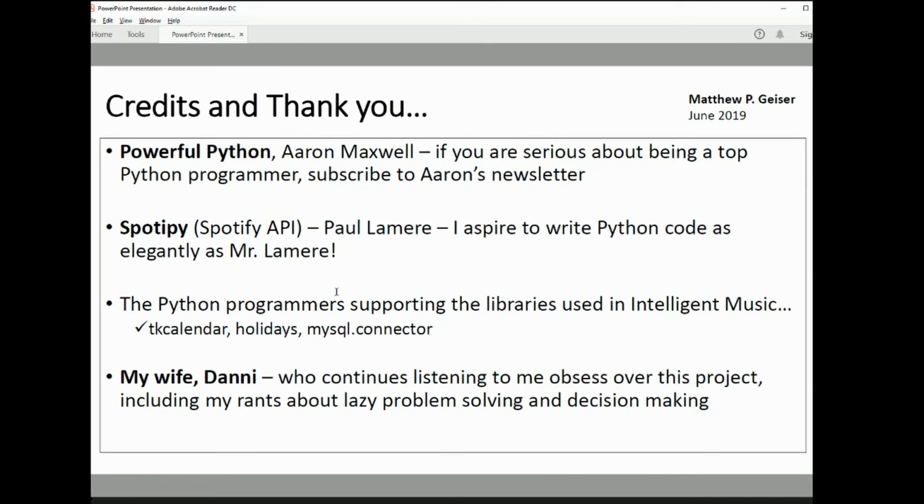A call out really to the Python programmer community in general. The lines of code that I had in here were right around 3,800 lines of code. That doesn't include all the libraries that I leveraged. TK Calendar, Holidays, MySQL Connector are three examples that I pulled into here, and there are lines and lines of code that we can leverage because of the gracious and continued support of this community. So my thanks to them.